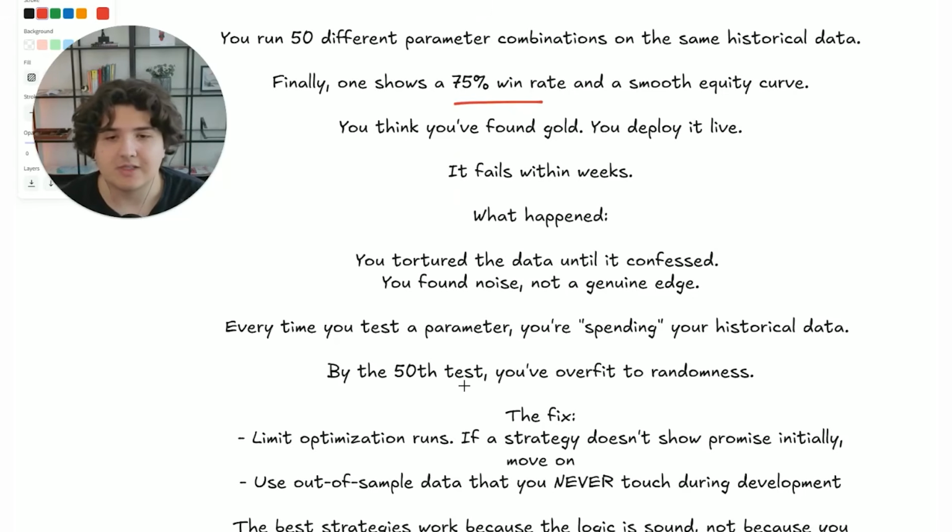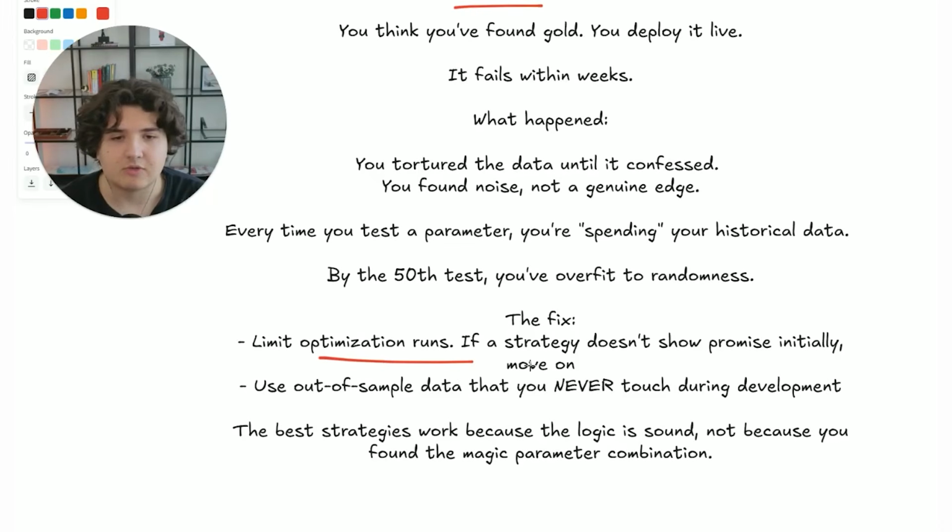Now, how do you actually fix this in your backtesting? You'll want to limit optimization runs. So if a strategy doesn't show you promise initially, move on. At least for me, what I like to do is if a strategy doesn't at least look somewhat decent on the first backtest run, I'm not going to really be changing too much of it. It does depend on where you're coming in from that strategy. For example, if you're starting from an idea that's already presented online and you're just testing that idea, and it doesn't show promise, then I'll probably just move on. If I'm creating a strategy from scratch, just from the idea of strategy types, then maybe I'll add 1 to 2 iterations max, but I'm not running 100 optimizations just to find the best parameter values.